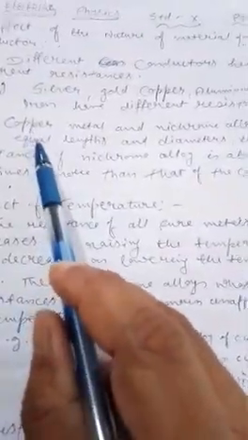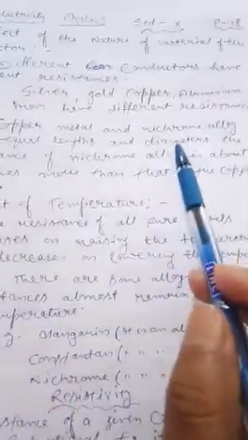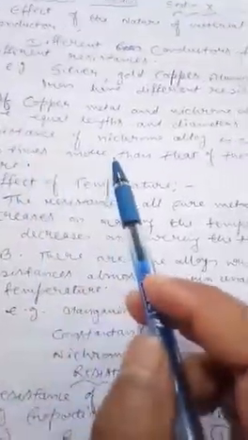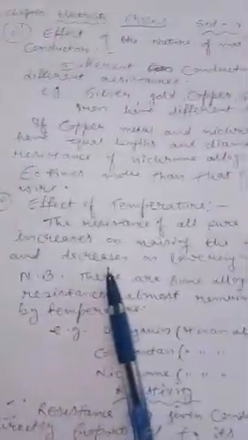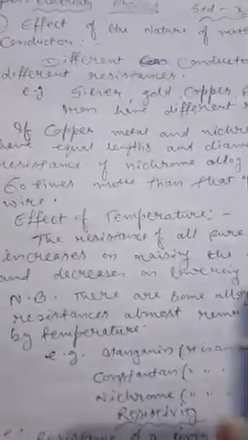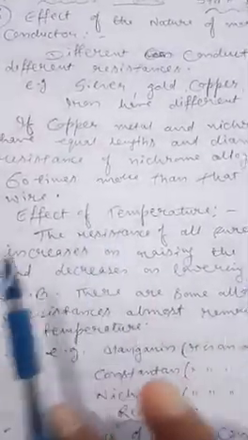Metal has been taken copper and alloy has been taken nichrome. If copper and nichrome alloy have equal length and diameters, then the resistance of nichrome alloy is about 60 times more than that of the copper wire. These two do not have the same resistance. It means resistance of nichrome alloy is more than that of copper.